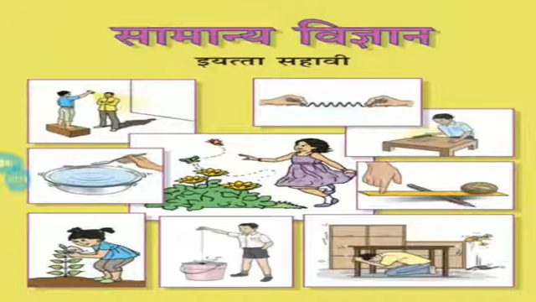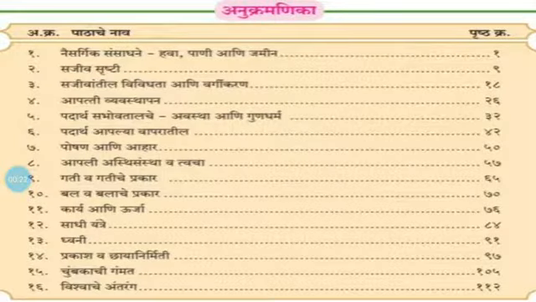Today we have to see the science of standard 6th. We are in the third chapter. The name of the chapter is classification and diversity in living things.